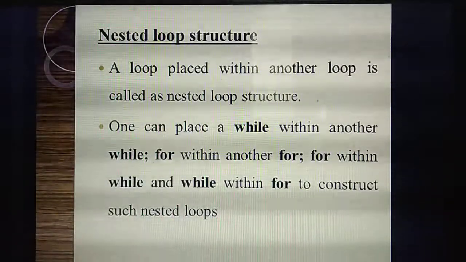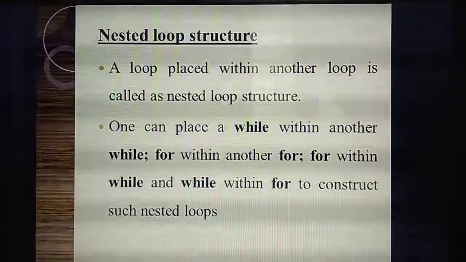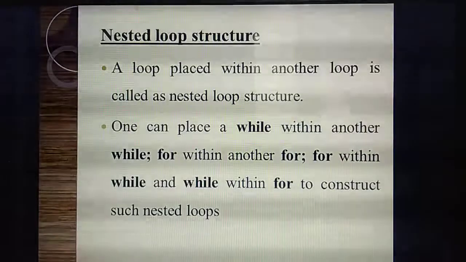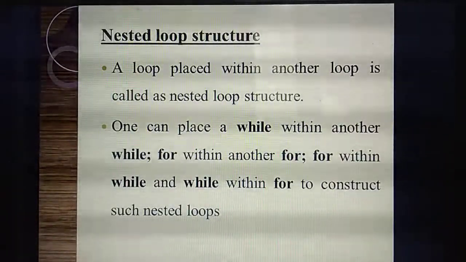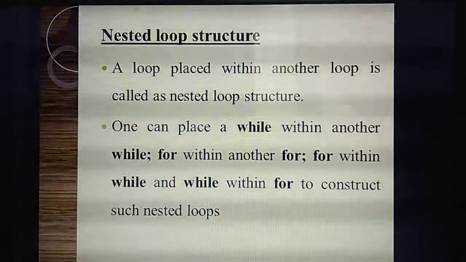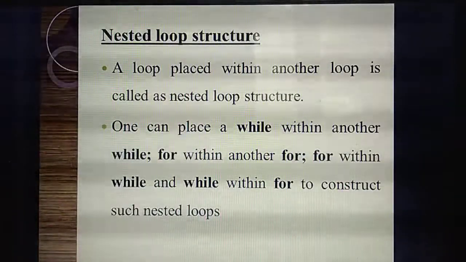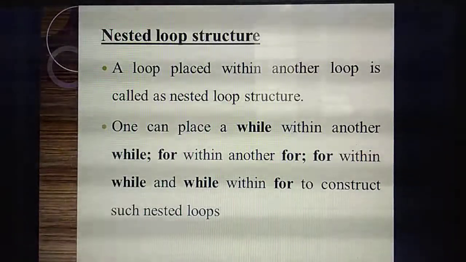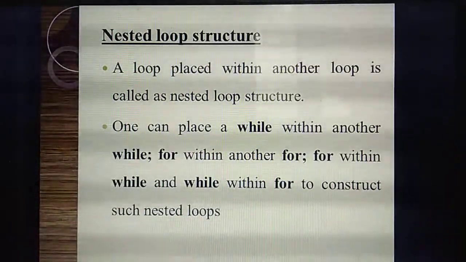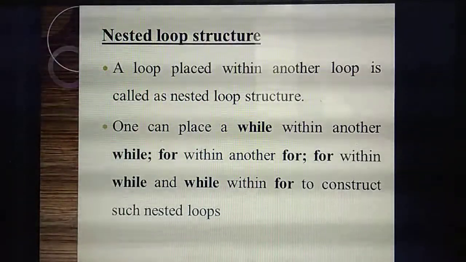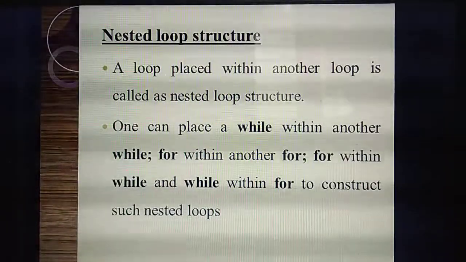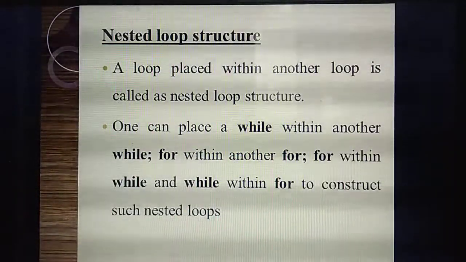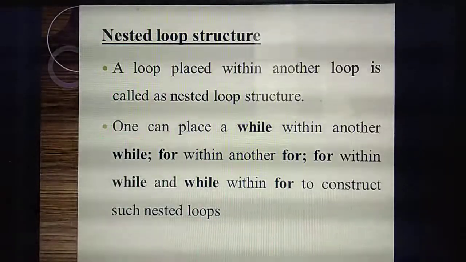We are calling this which loop structure? Nested loop structure. So what loops have you studied? How many types of loops have you studied? Two: for loop as well as while loop. Inside a for loop you can use another for loop; that is called a nested for loop. Inside one while loop you can use another while loop; that is called a nested while loop. So this kind of loop inside another loop we call the nested loop structure. Understand? Very important question.